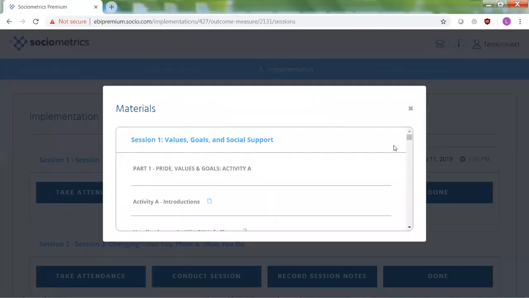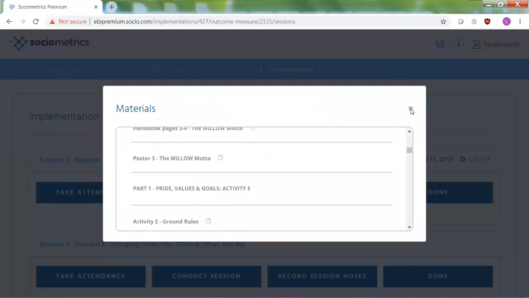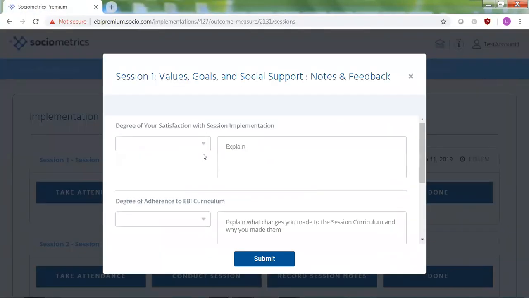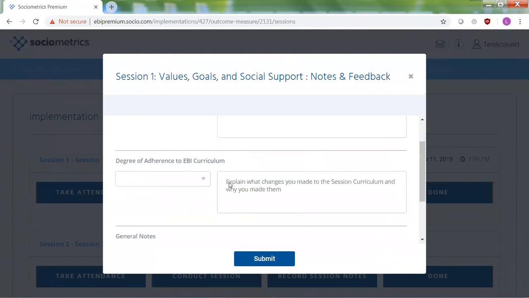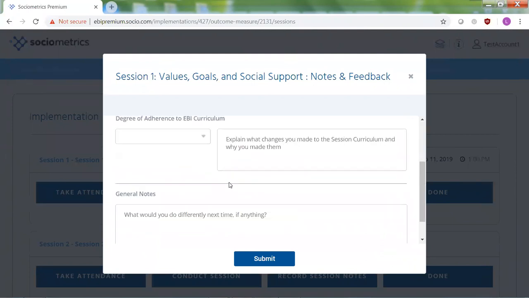Okay. And once you're done implementing your EBI, you can go ahead and record some session notes. You can record the degree of your satisfaction with your implementation and leave some notes on how you feel about that. You can record your degree of adherence. So if you've changed or adapted the EBI in any way to make it work for your context, you can note that down now so you can review it in the future.